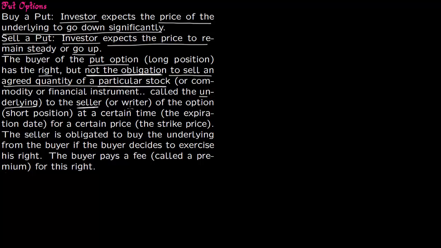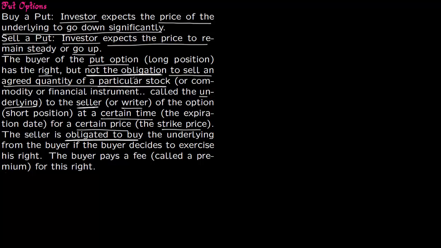The seller or writer of the put option, so seller is short position, at a certain time, the expiration date, for a certain price, which is called the strike price, the seller is obligated to buy.